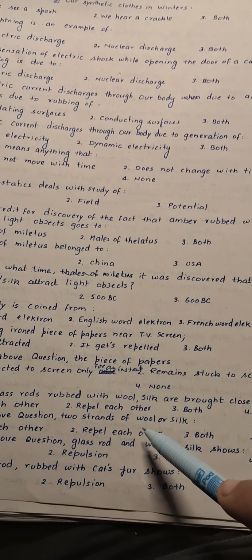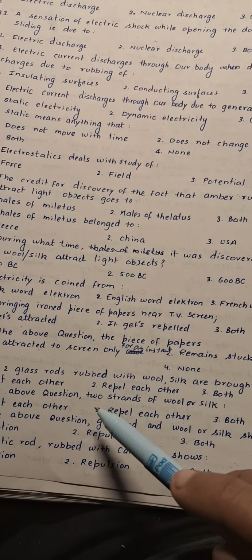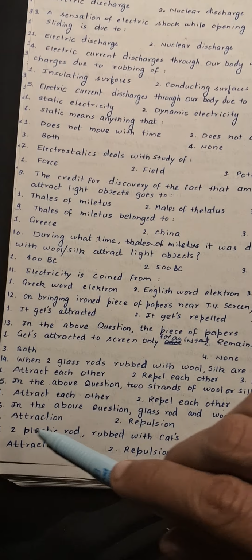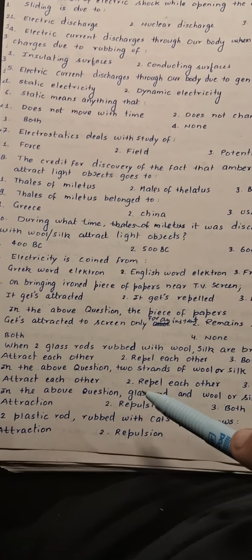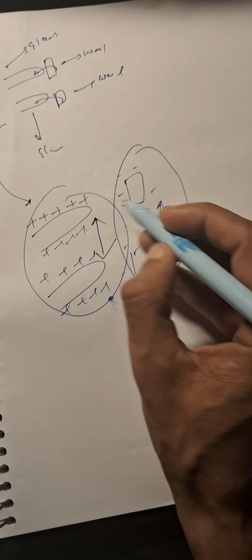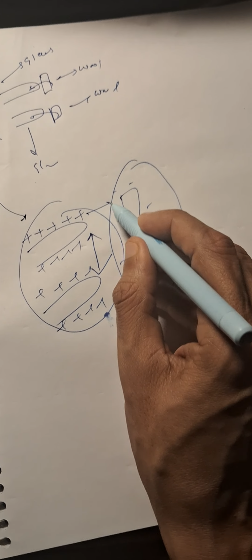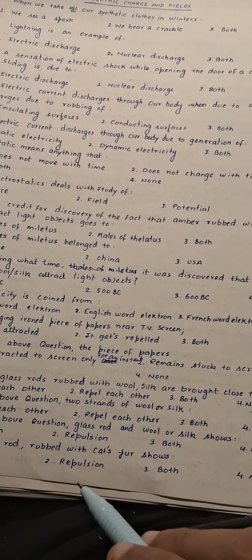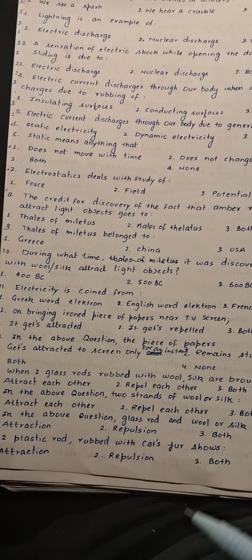So the two strands of wool or silk will also repel each other. So the second option will be correct over here. Next is question number 16. In the above question, glass rod and wool or silk show. Now we can see that there are opposite types of charges on the glass rod and silk, so certainly they will attract each other, as unlike charges attract each other. So there will be attraction involved over here. As far as question number 16 is concerned, the first will be the correct answer.